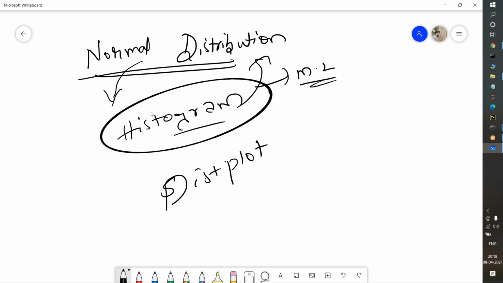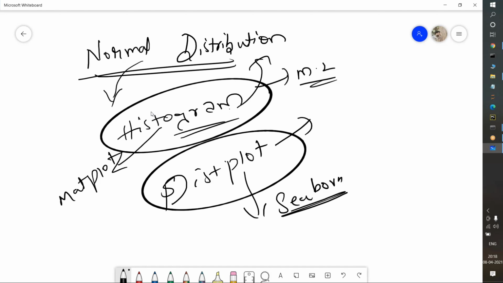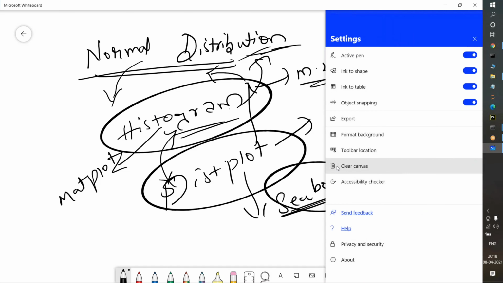And there is another technique also, known as distplot. The histogram works in the same manner as distplot, but the histogram belongs to matplotlib, whereas distplot belongs to Seaborn. Tomorrow we will discuss it, and at that time we will have a clear idea how distplot is working and what is the difference between the histogram and distplot. Tomorrow I will tell you. Both of these are going to find the normal distribution curve for machine learning purposes. Then you will have a clear idea why we are using the histogram. There is no problem.